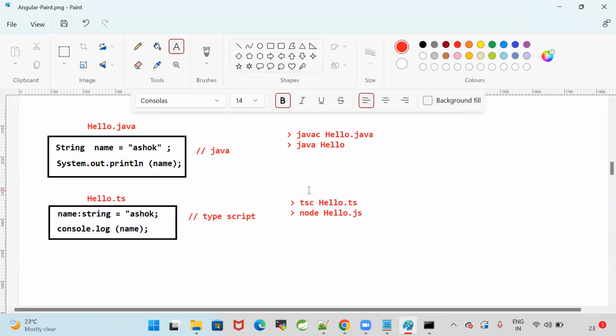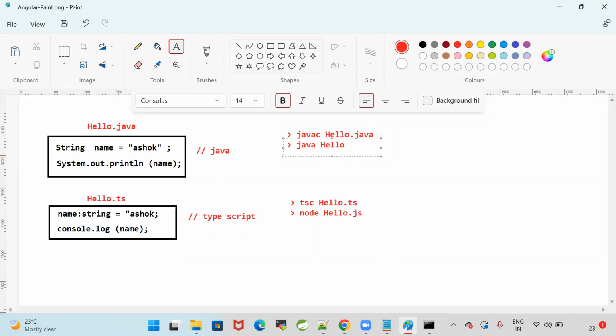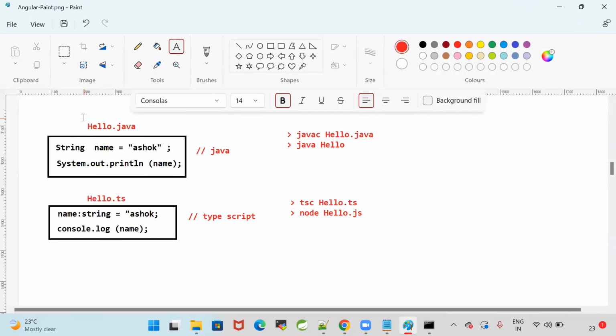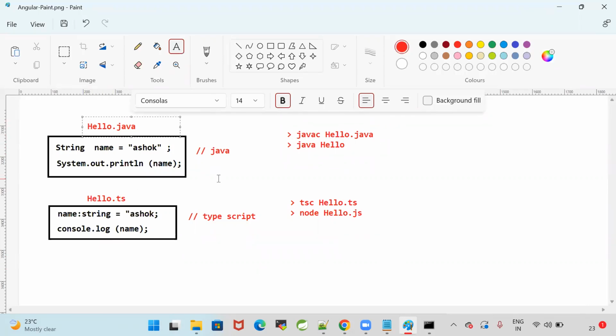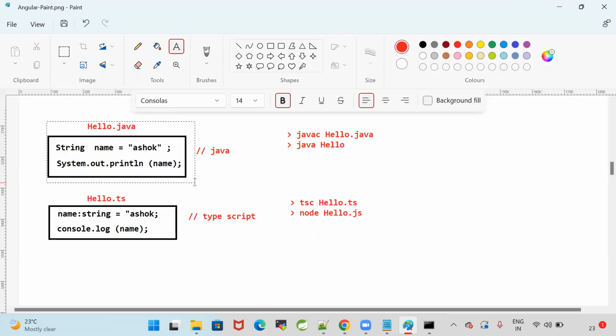Java program should be compiled. For that we are using javac hello.java. It will convert the Java program into a .class file. Then we are going to run the .class file by using java hello. A Java program will be saved with .java extension.